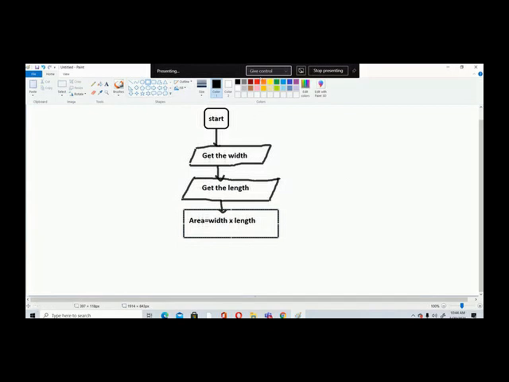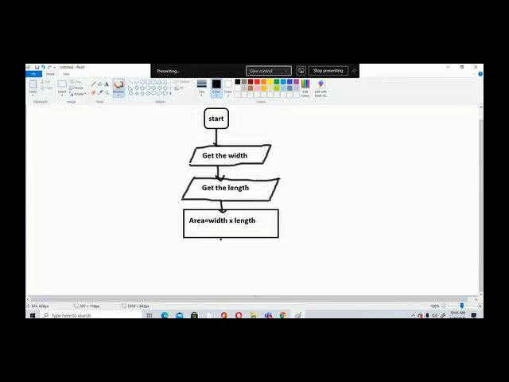Okay, right. Now I have put the inputs, the width and the length. I have used these shapes to show my inputs. Then I have calculated the area, right? Area equals width and length. Then what should I do? I have to output.